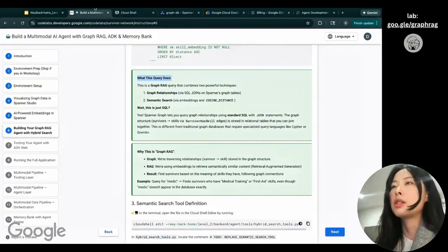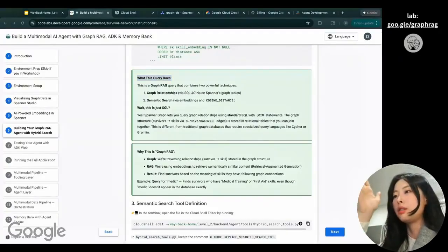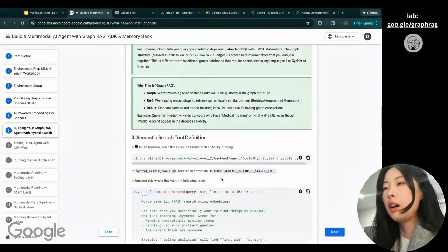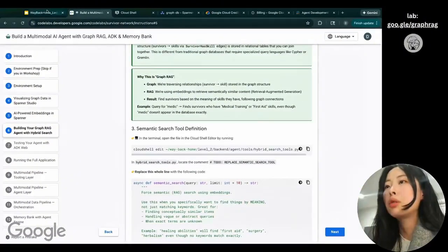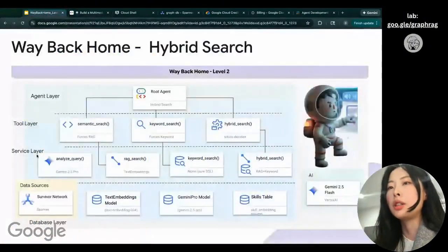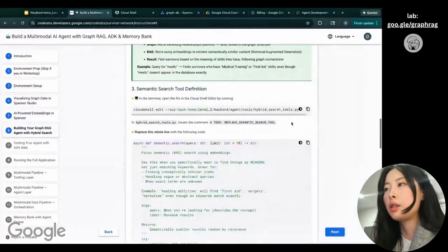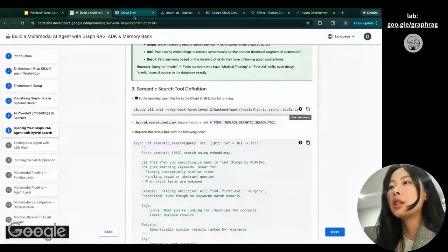Again, the lab is on the top right of our window. Now let's continue to building the tool. What we did before is we created the service layer. Now we want to connect the tool layer to the service layer. And again, we're only working on the semantic search.